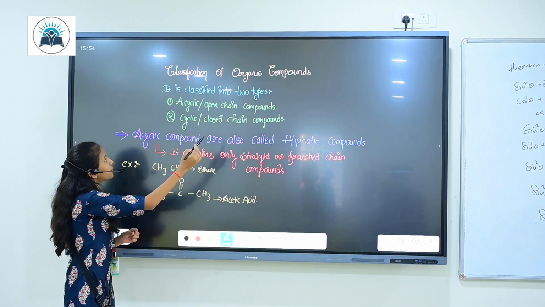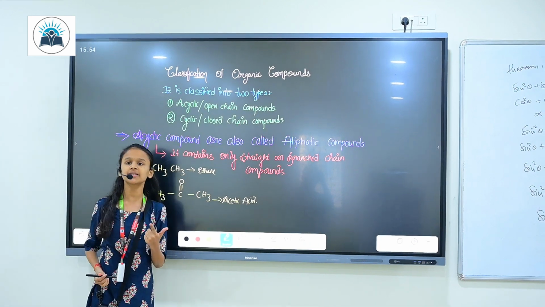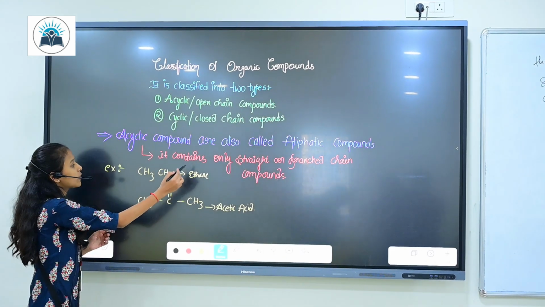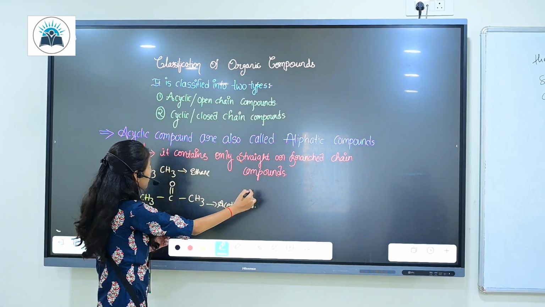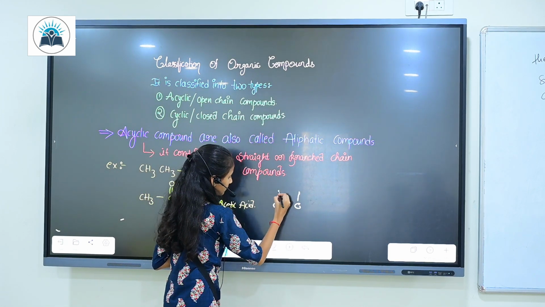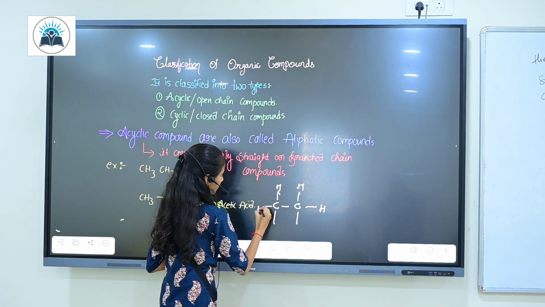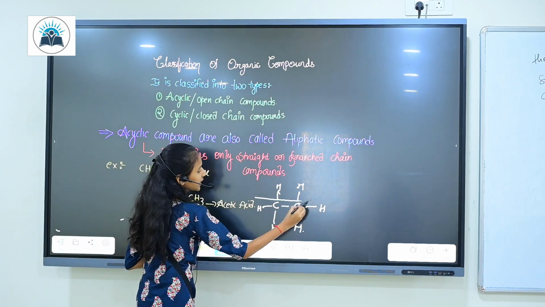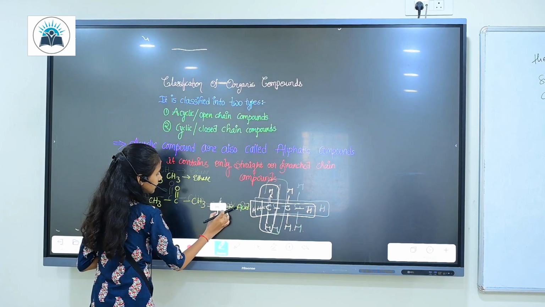So organic compounds are classified into two types. First is acyclic or open chain compounds, and second is cyclic or closed chain compounds. Acyclic compounds are also known as aliphatic compounds as it contains only straight or branched chain compounds. The example for this is ethane, and also acetic acid, as here we can see there is straight chain and also branches.